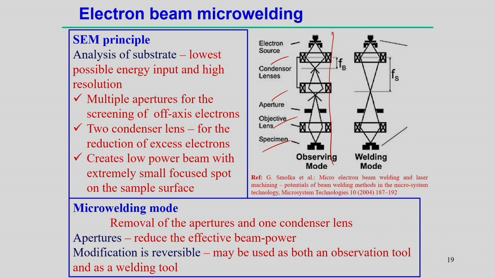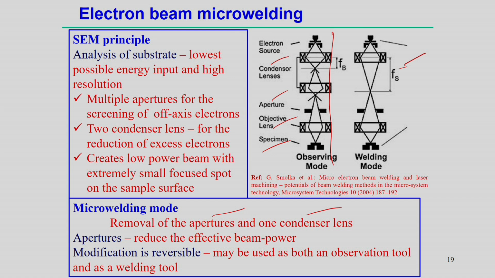So, that is the principle of the scanning electron microscope, but this can be converted to the electron beam micro welding process. If you try to use this micro welding mode of the scanning electron microscope, what can we do? We can remove the apertures and one condenser lens. If you remove them, then the structure can be modified like this. Its focus length is increased here, the condenser lens we just removed here and the aperture we can remove here, and then we are simply getting the welding mode.